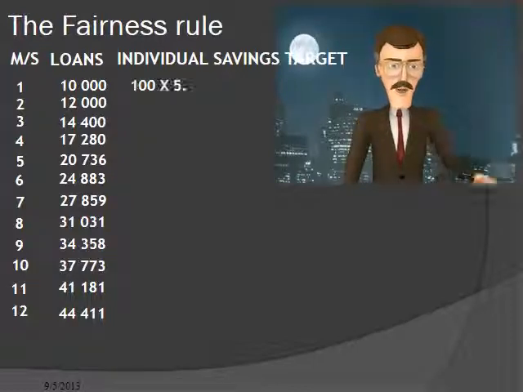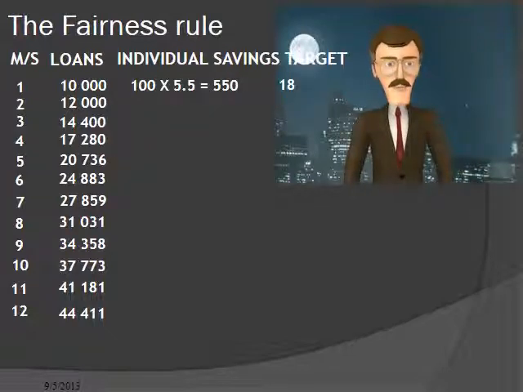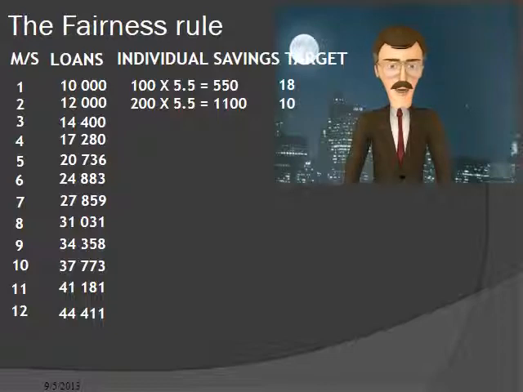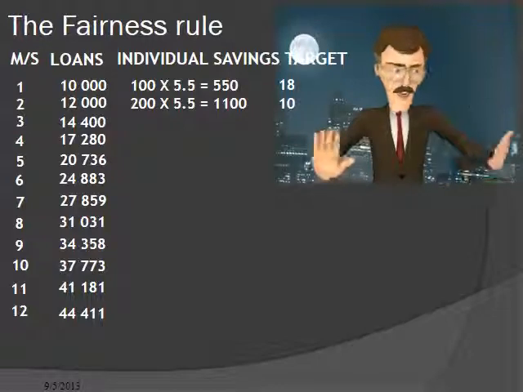With the 10,000 Rand available, 18 such small loans can be granted. If a member waits until month number 2, 2 savings amounts will have resulted in a balance of 200 Rand. This amount, multiplied by the ratio of 5.5, will result in a loan of 1,100 Rand. With the available 12,000 Rand, 10 loans can be granted.